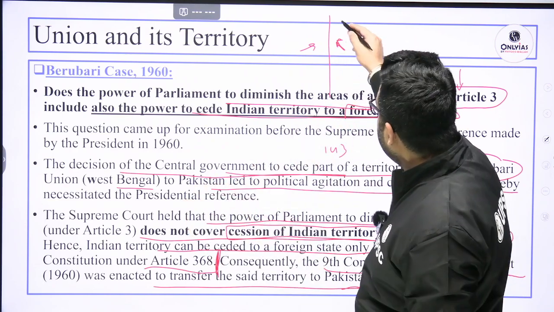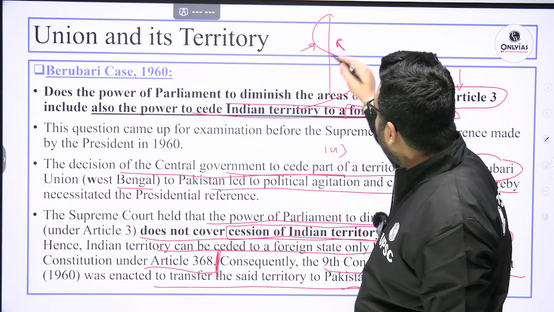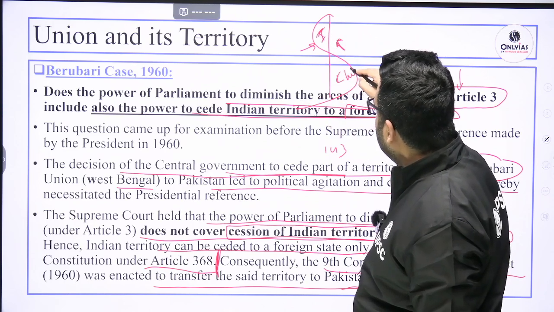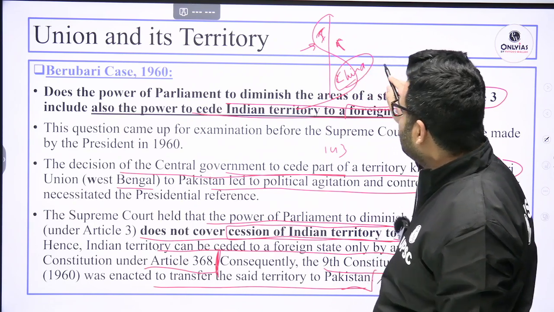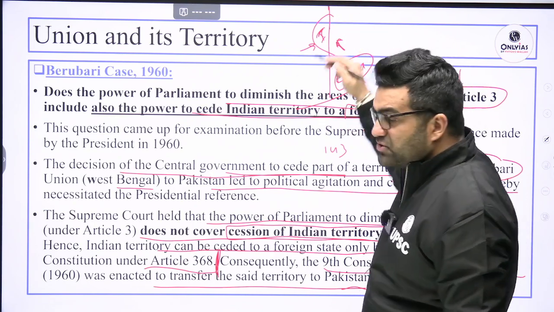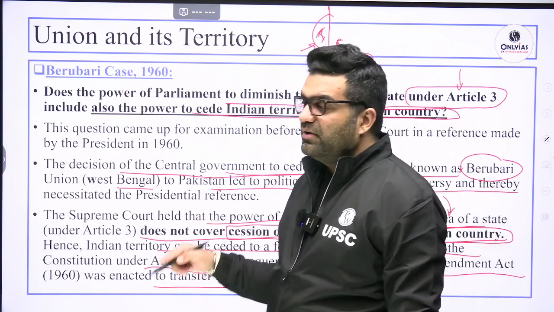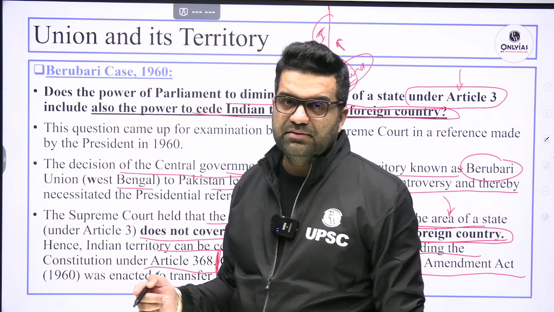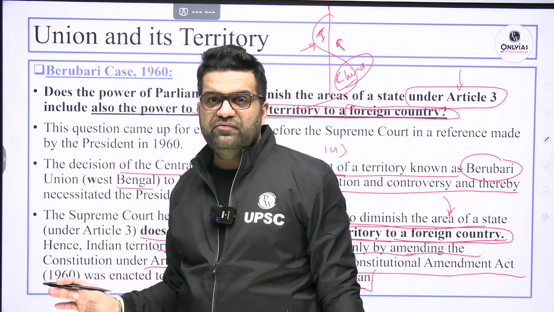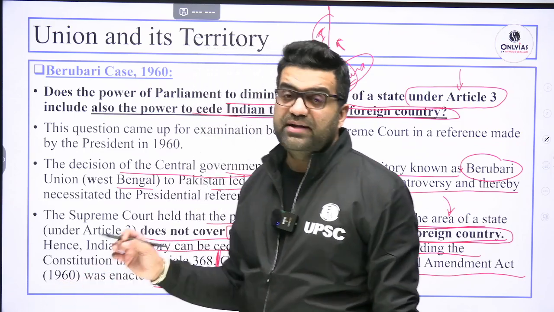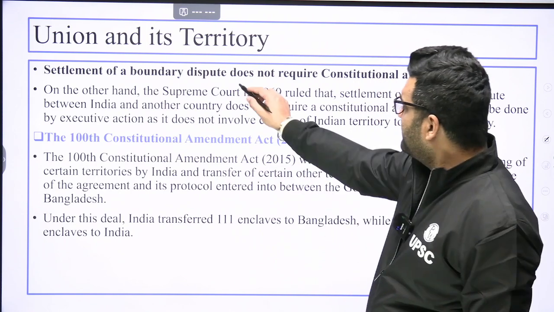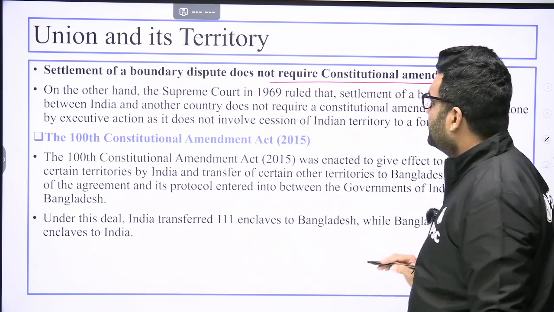But if, under the garb of a boundary question, you are giving land on the side of India and incorporating land on the side of China, even then you will have to bring about a constitutional amendment act. Special majority will be required, okay, under Article 368. Settlement of a boundary dispute does not require a constitutional requirement.